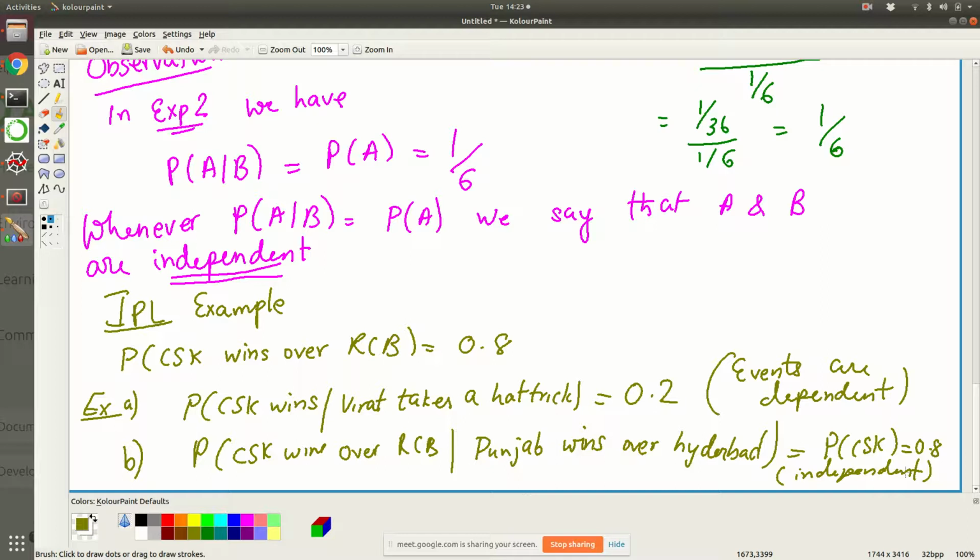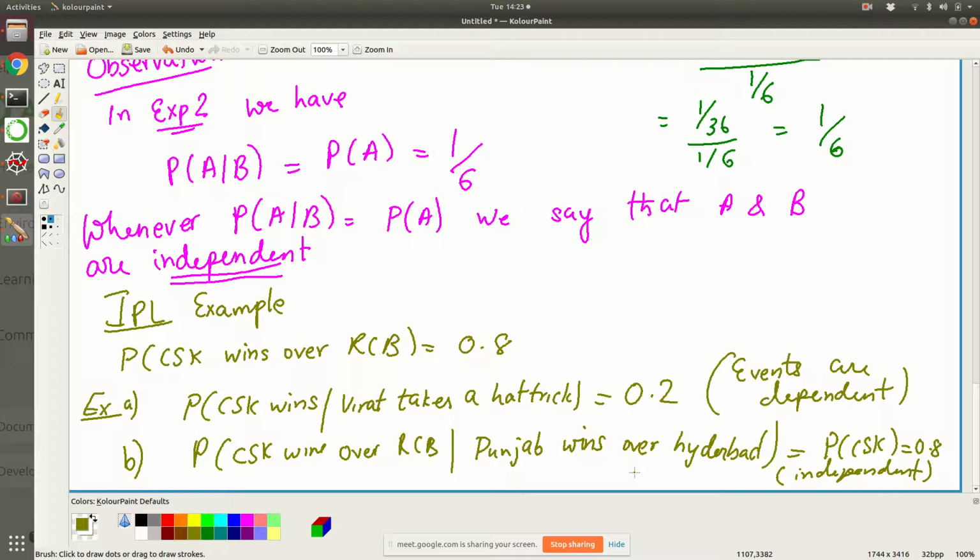But that aside, whenever some brand new information happens, your belief will change. Here we have taken one example where the events are dependent and another where the events are independent. This is all about conditional probability that I would like to emphasize at this point. I hope this is clear to everybody.